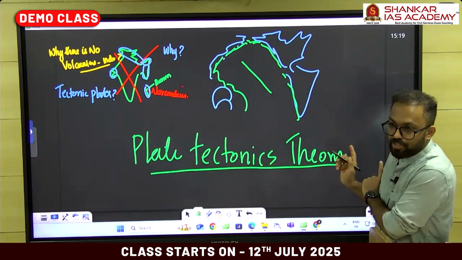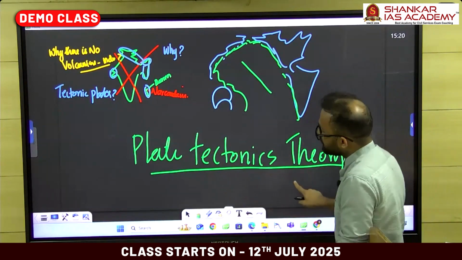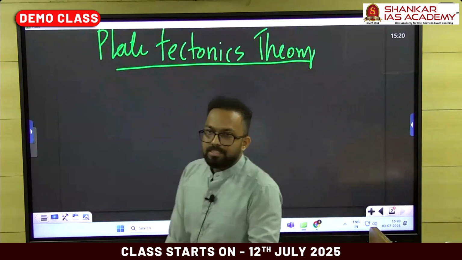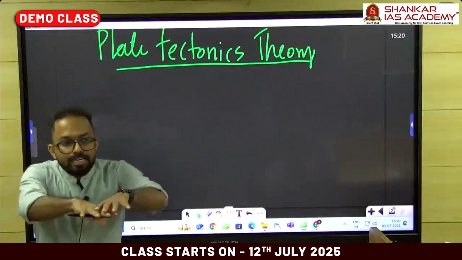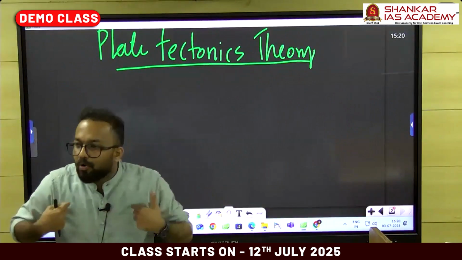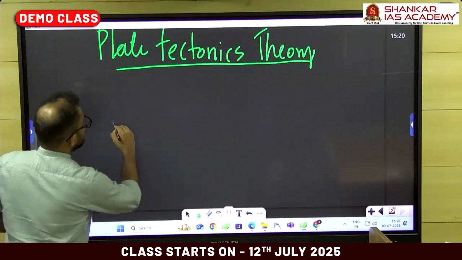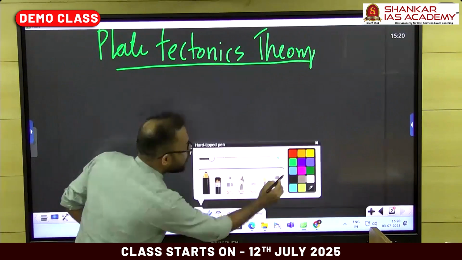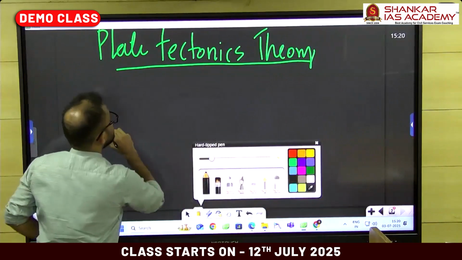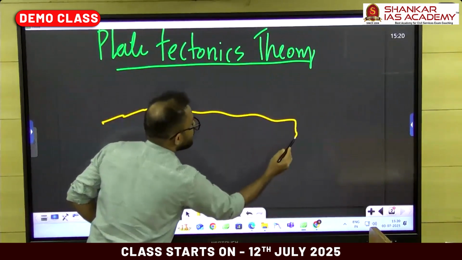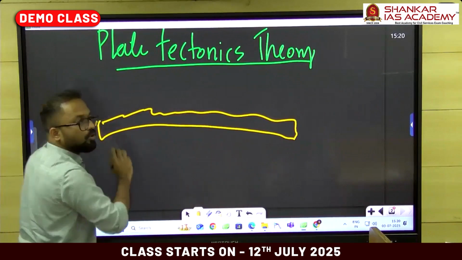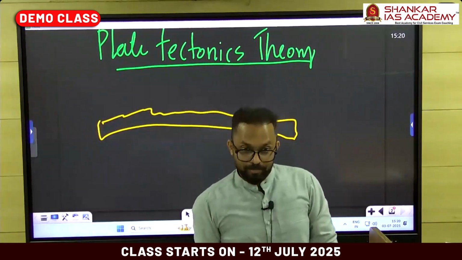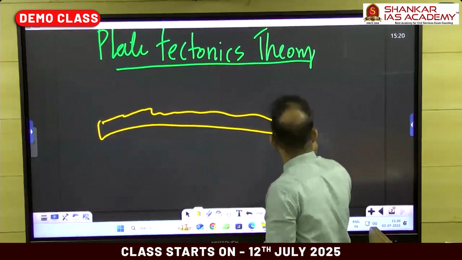That is the plate tectonics theory. What does this theory exactly say? This theory says that the Earth's surface where we all are standing is made up of a rigid and solid rock that we can call a lithosphere. What is that? Lithosphere.